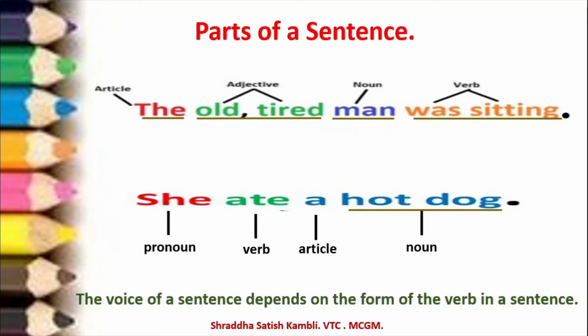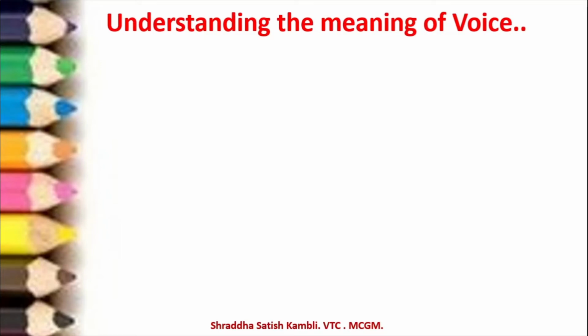This is one criteria. So the voice of a sentence depends on the form of the verb in the sentence. Form of the verb means that you could say tense. Okay, you could say the way it is written. Let us move on and learn something more about voice.